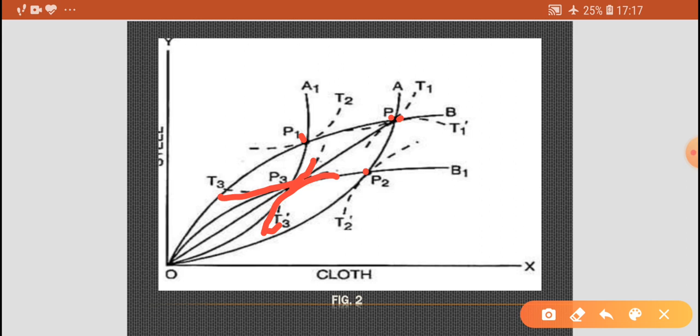However, the point P3 lies on the lower trade indifference curve of the two countries. This point P3 now, you see. You can see here the point P3. This is on the lower indifference curve. Okay.